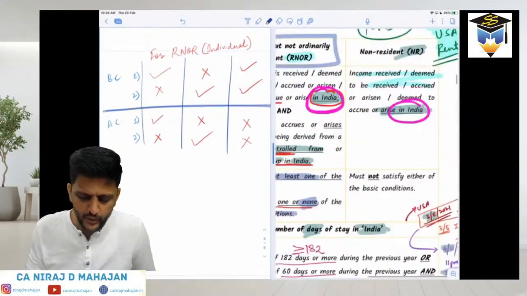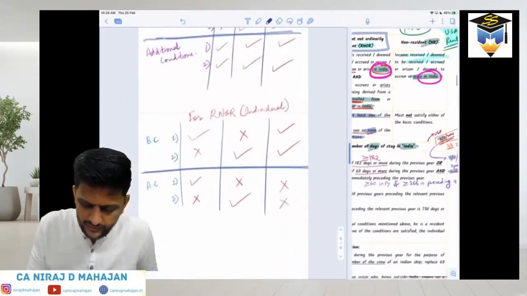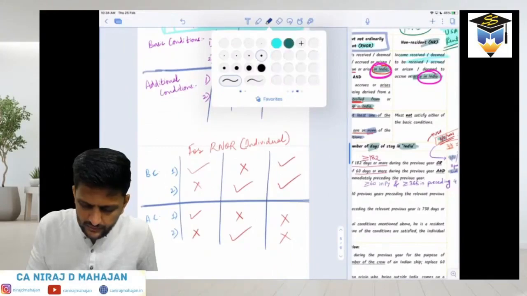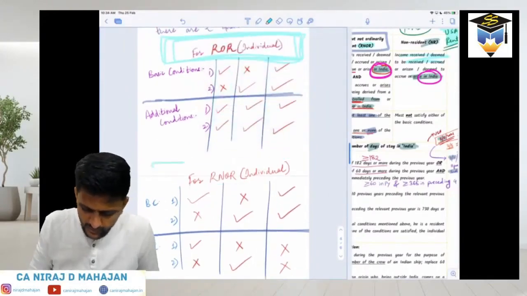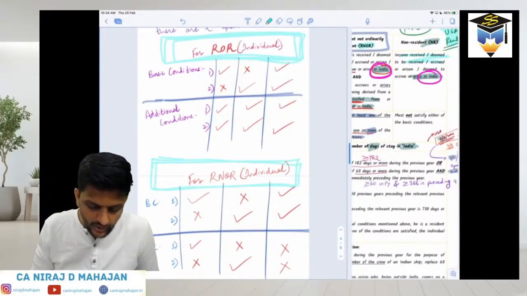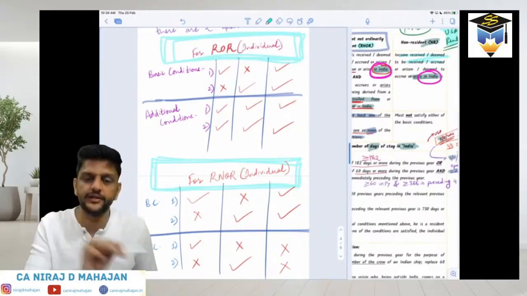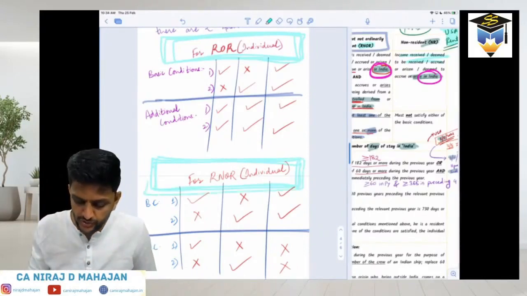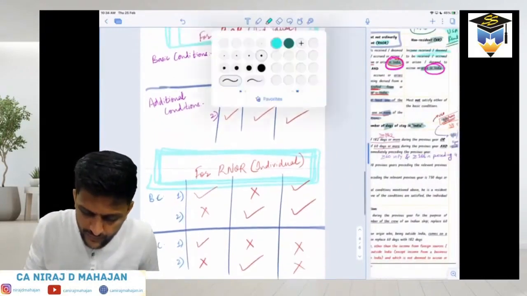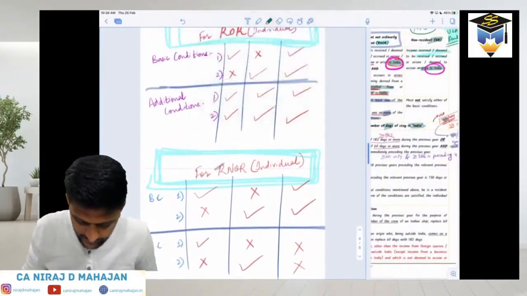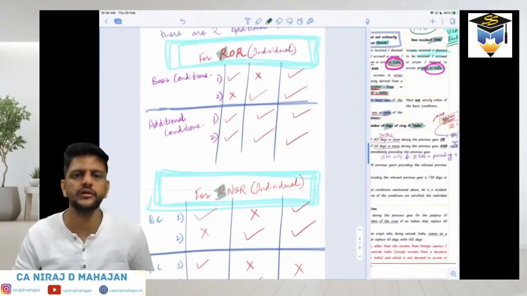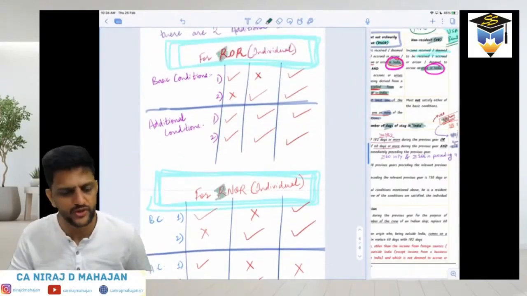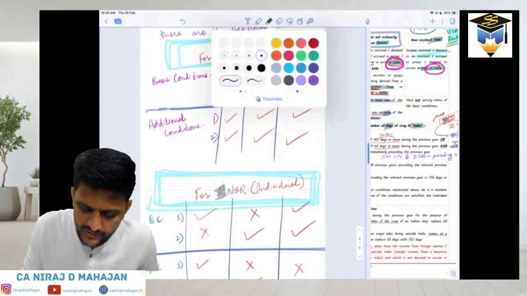So can I ask you a very tricky question, bachcho? An individual is a resident. I'm just using the word resident, not ordinary resident and not ordinary resident. Just resident, R. You will see the common part is R. This depends on basic conditions only. He's resident or not, that depends only on basic conditions. All of you agree with this?